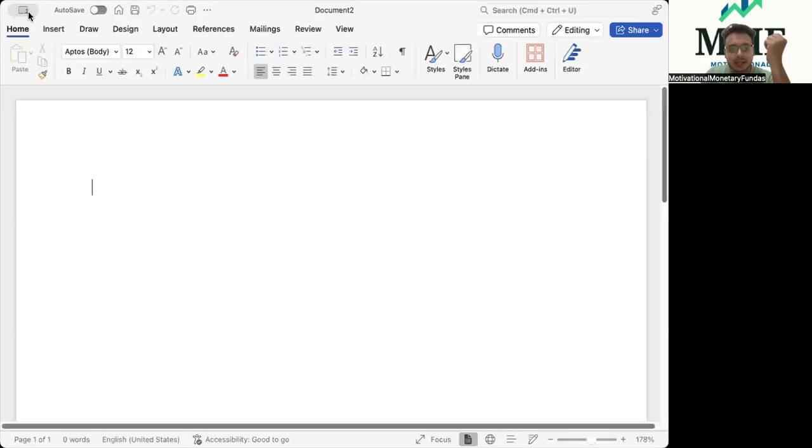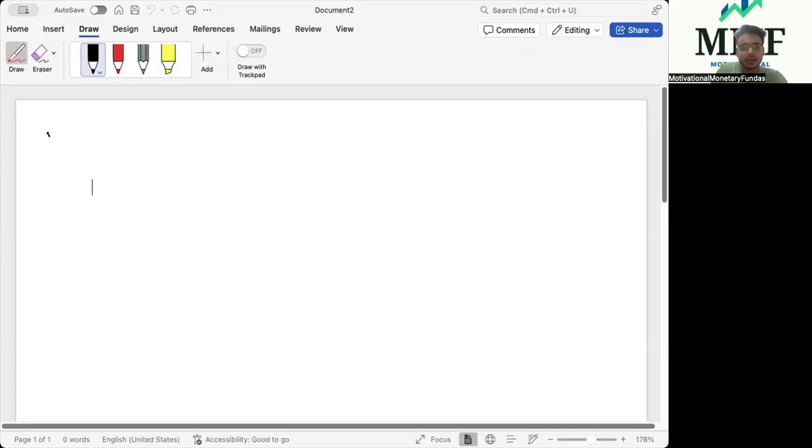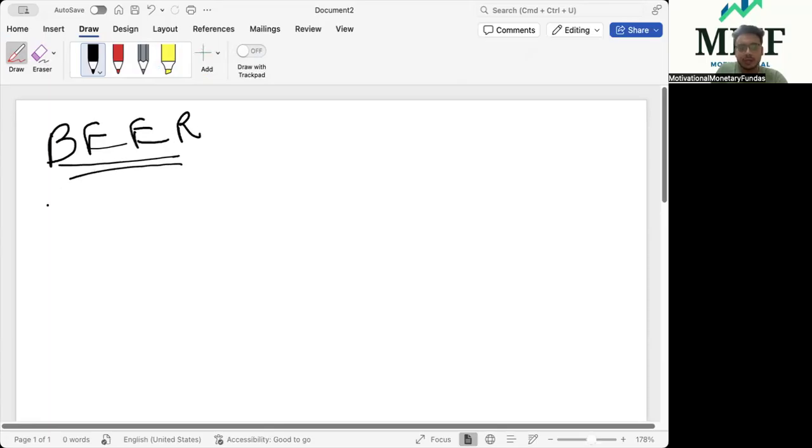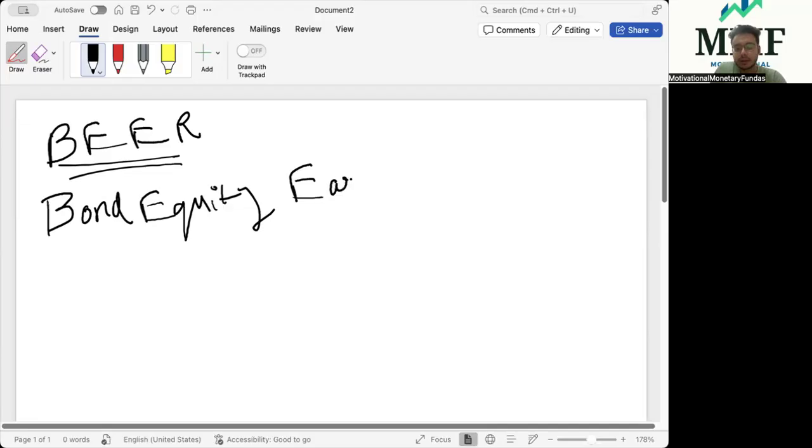So, to analyze the current market situation and know whether the timing as of now is better for equity markets or fixed income markets, we tend to analyze these ratios. The first ratio to start with is your BER ratio. Here, beer doesn't mean what you are thinking of, it is bond equity to earnings yield ratio.